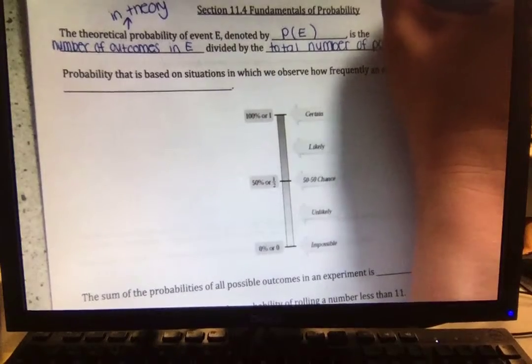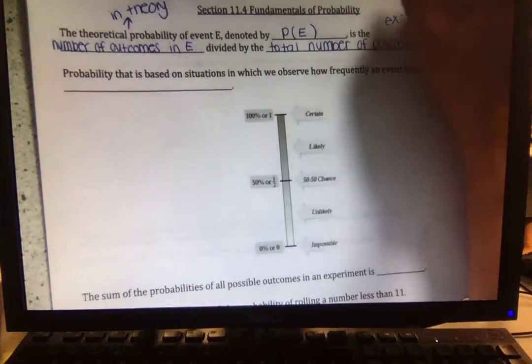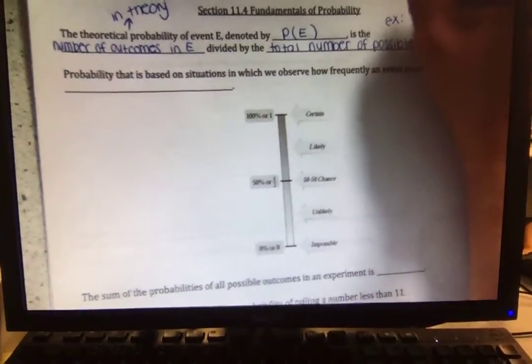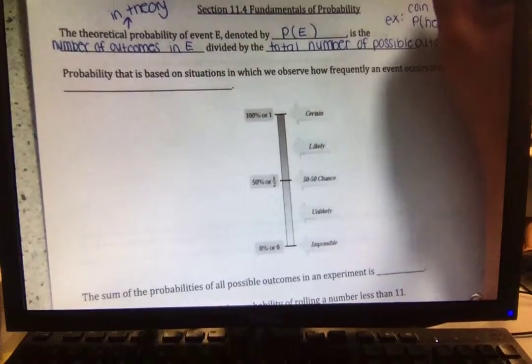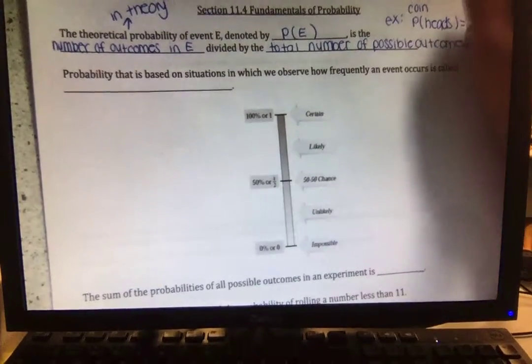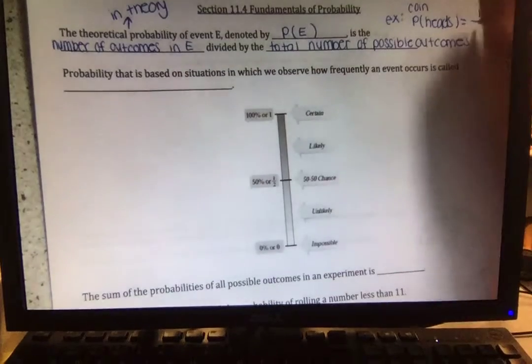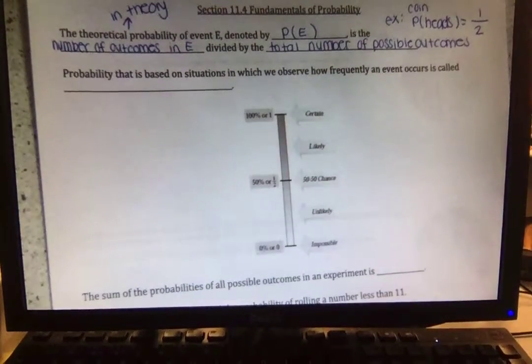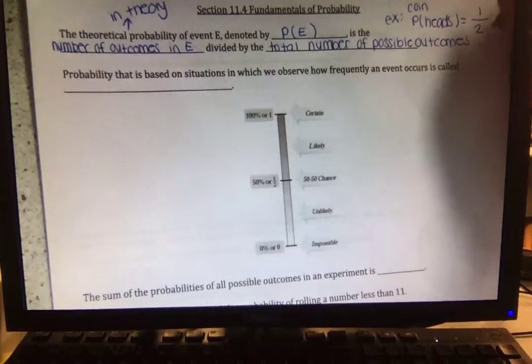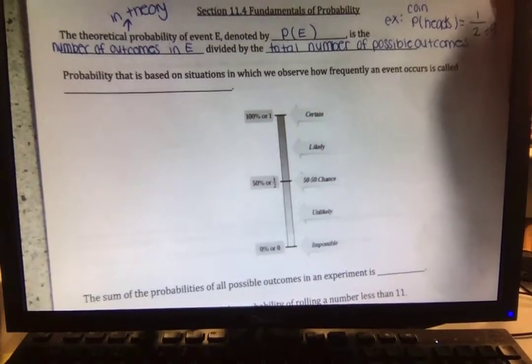So for example, if we flip a coin, the probability of getting heads would be one option out of two options total, so you have 50%. So that's in theory, that's theoretical.